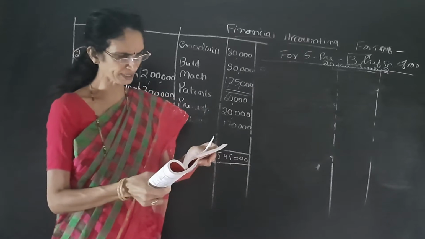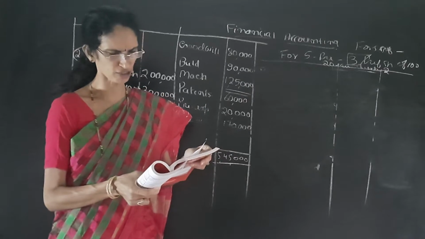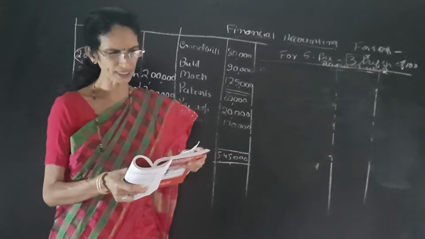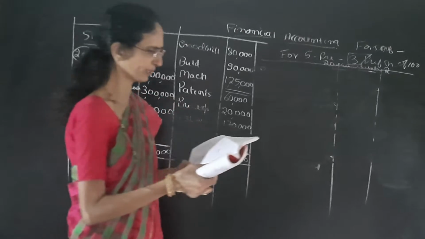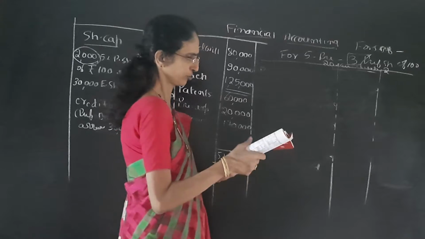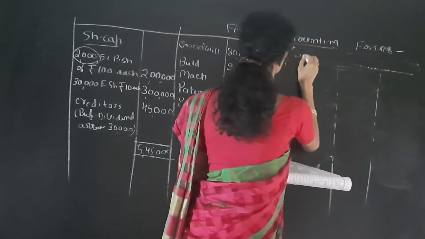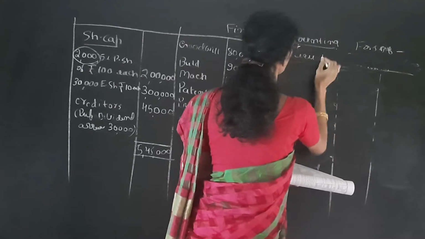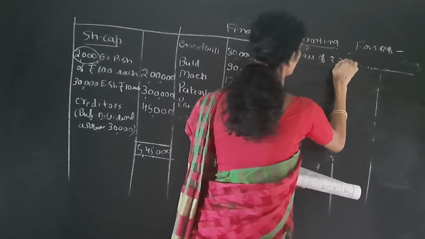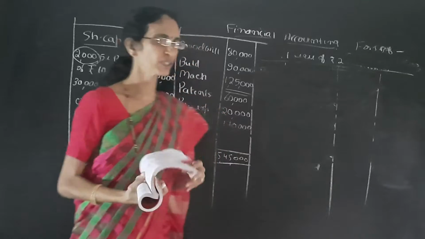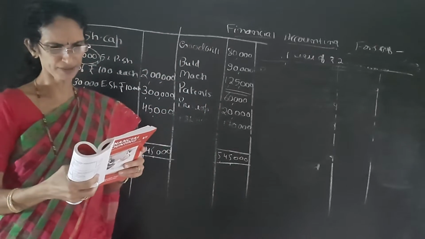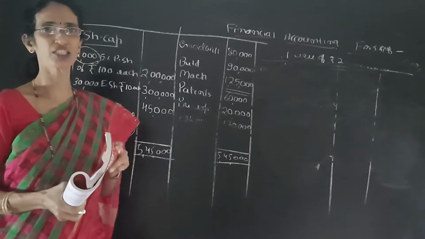For every 10 accumulated arrears of preference dividend, 1 equity share of rupees 2 is to be issued. So we have to issue 1 equity share of rupees 2 each, to whom? To the arrears of preference dividend.